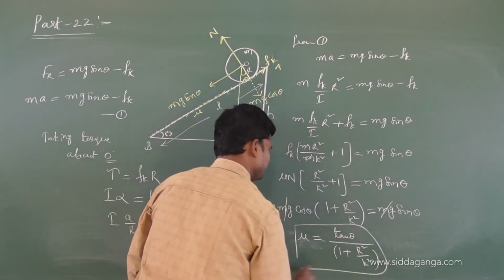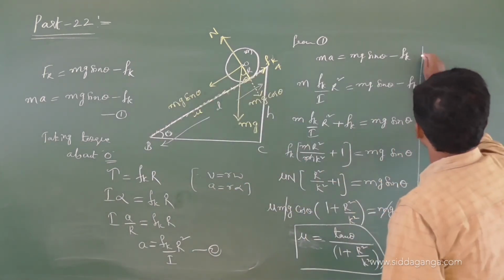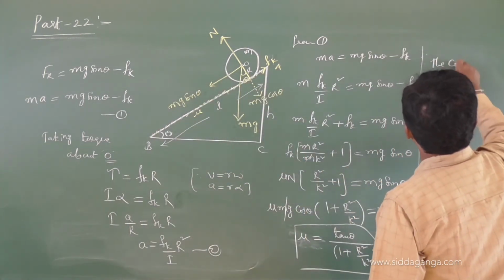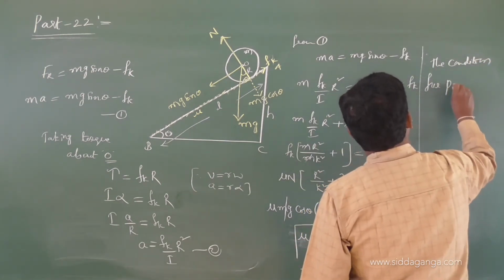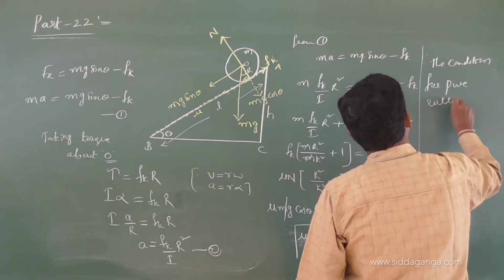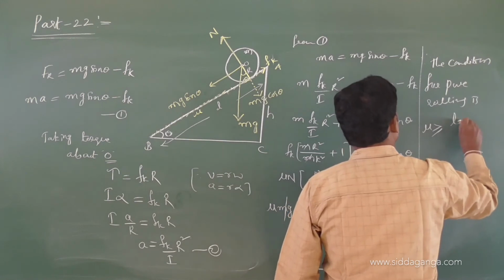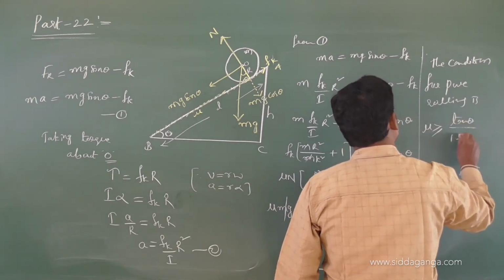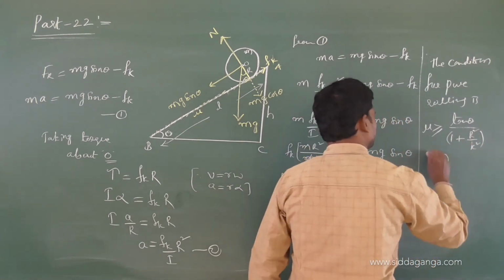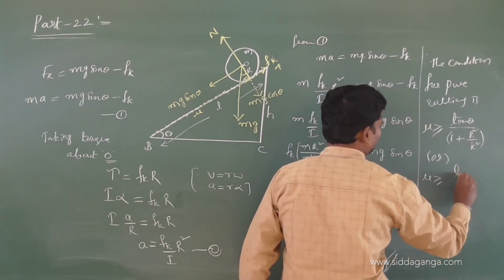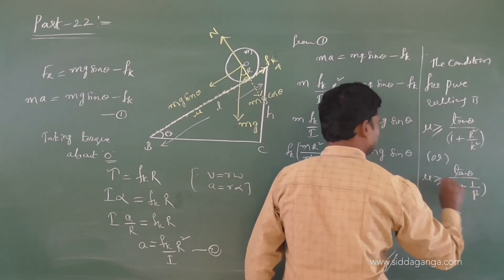See, this value will be there, and the condition for pure rolling is mu should be greater than or equal to tan theta by 1 plus r square by k square, otherwise mu greater than or equal to tan theta by 1 plus 1 by beta.